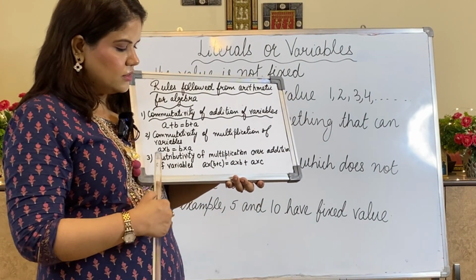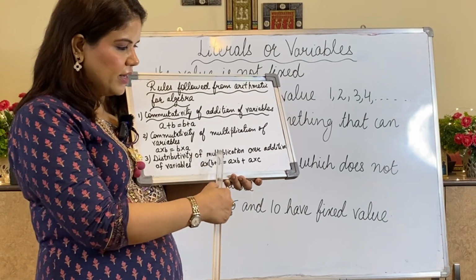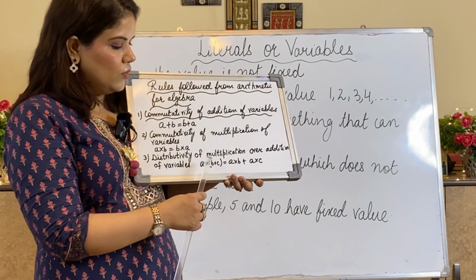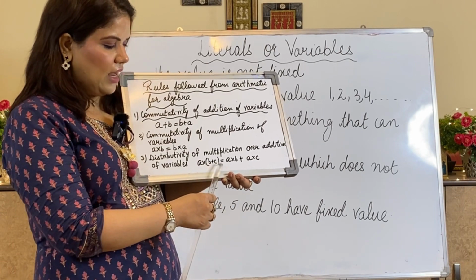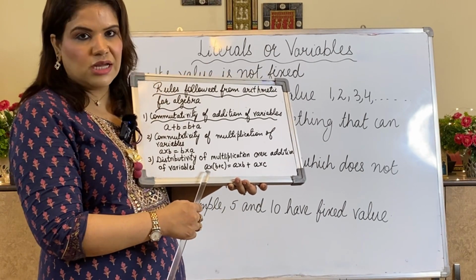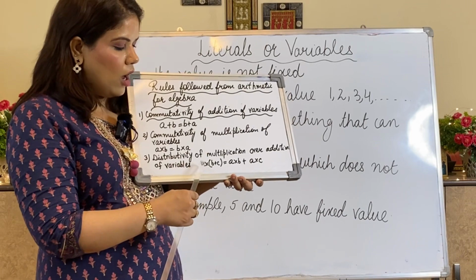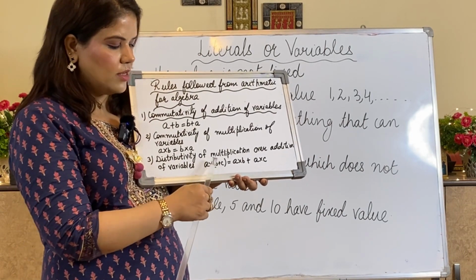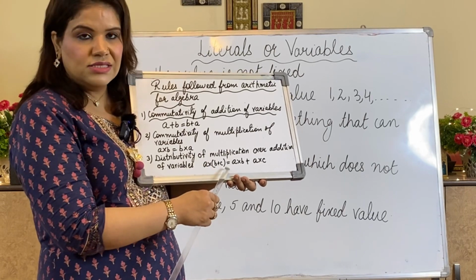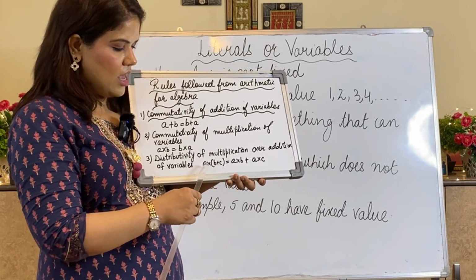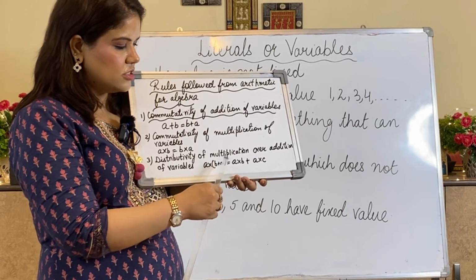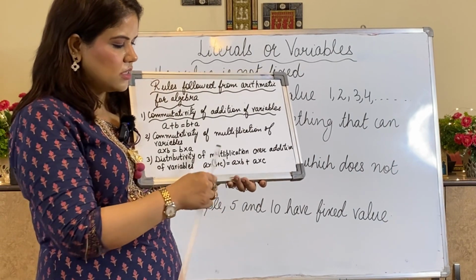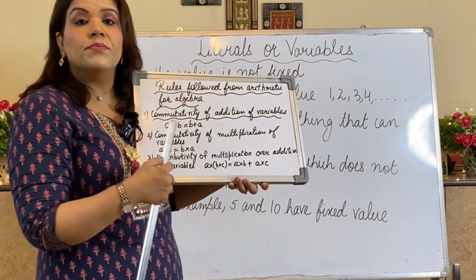Third rule is distributivity of multiplication over addition of variables. Like you were doing that these two numbers are getting added and the third number is getting multiplied. So how were you doing it? You were multiplying the number outside with the first one and then the number outside with the second one. Same way, A will be multiplied with B first plus, because the operation here is addition, plus A into C.